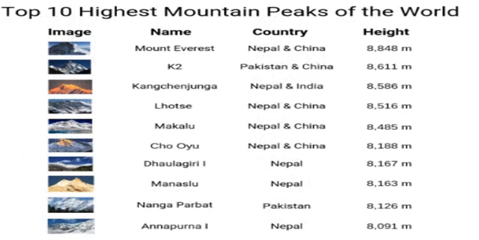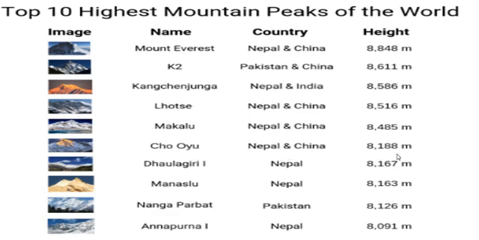Now the top 10 highest mountain peaks of the world. We have seen the heights here. Mount Everest, Nepal and China, 8,848 meters. K2, Pakistan and China, 8,611 meters. Kanchenjunga, Nepal and India, 8,586 meters. Lhotse, Nepal, China, 8,516 meters. Makalu, Nepal and China, 8,485 meters.